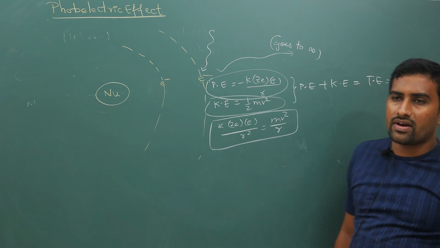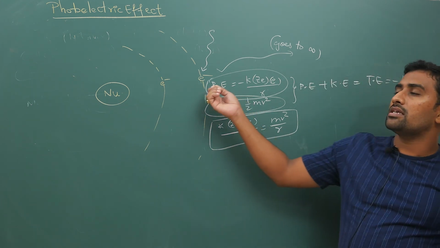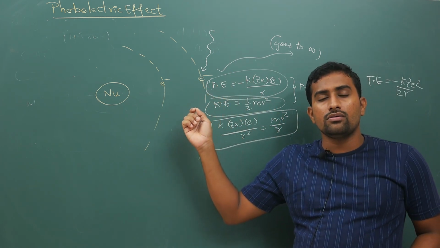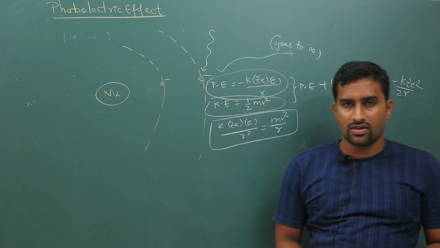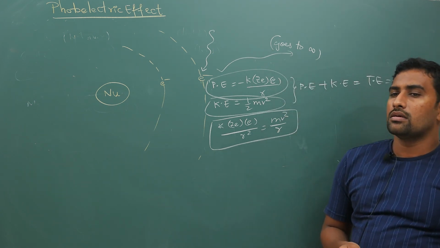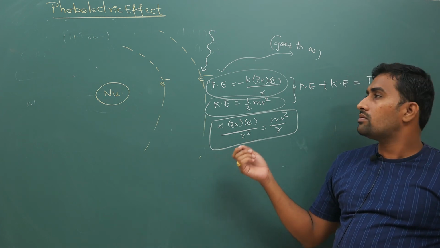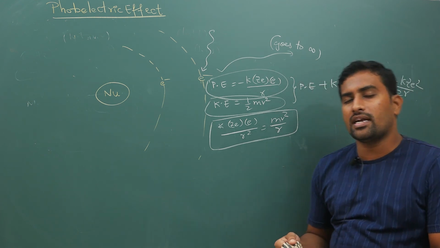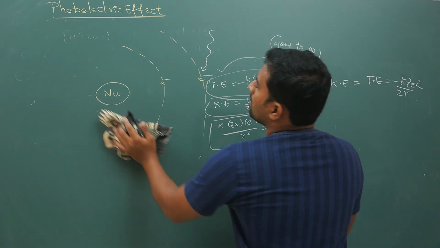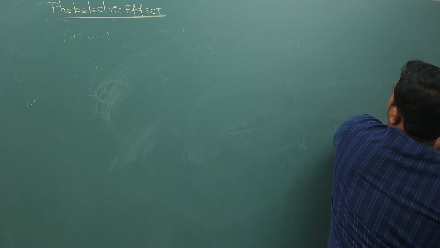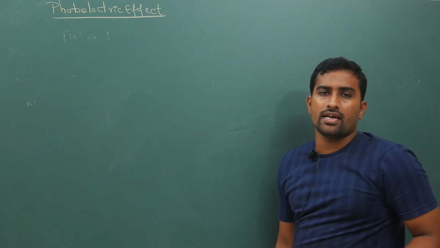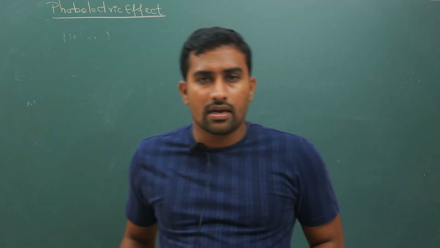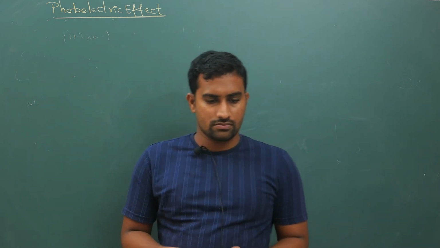So now, what does work function mean? The energy that you need to give to free the electron is your work function. So how much energy you need to give to free this electron, that is your work function. In Bohr's atom we will see about this later. Not required as of now. So with this we will continue.